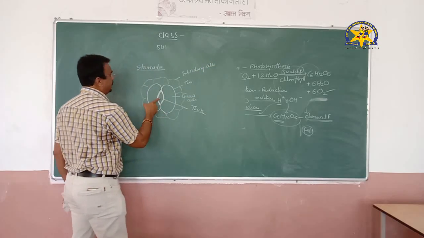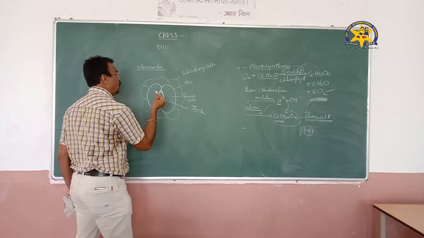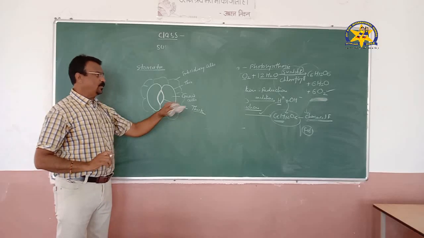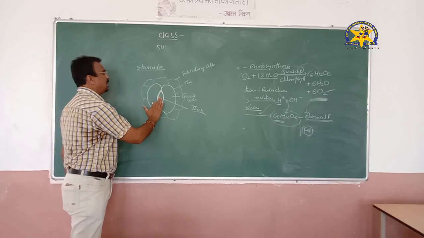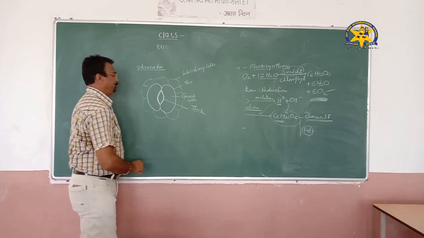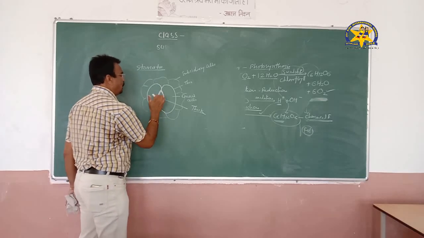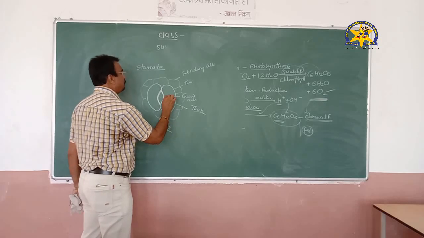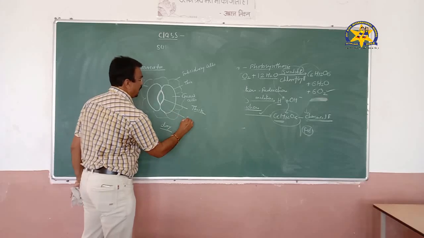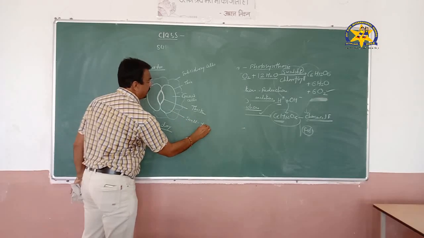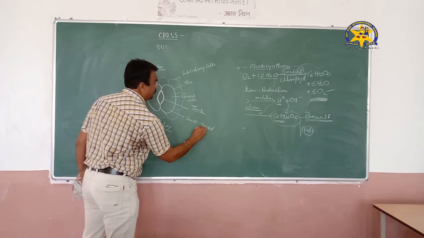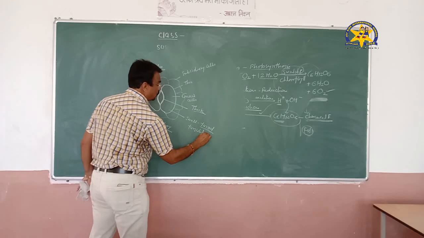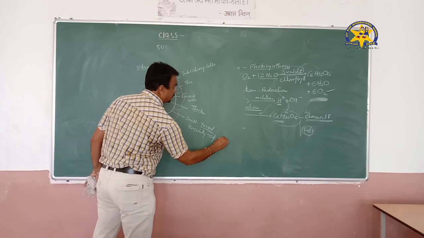And through these openings, the carbon dioxide enters and the oxygen comes out, because the plants during photosynthesis take in carbon dioxide and give out oxygen. So this exchange of gases in plants takes place through this stomatal pore. This stomatal pore is wide open during the daytime. During daytime, when the guard cells are full of water, they swell, that is, they become turgid. And when they become turgid, the turgidity opens the stomata, and this takes place during daytime.